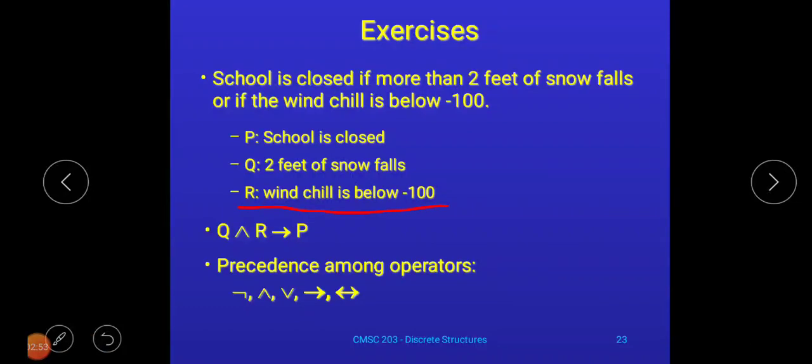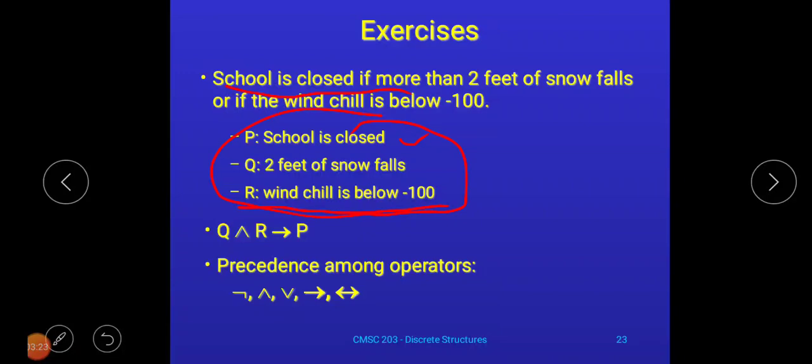As I said earlier, while forming a simple proposition, don't write the part of that statement as it is. For example, for the first we have written it as it is, but how do we form the second statement? It is 2 feet of snowfall, but in the compound statement it is given as if more than 2 feet of snow falls.